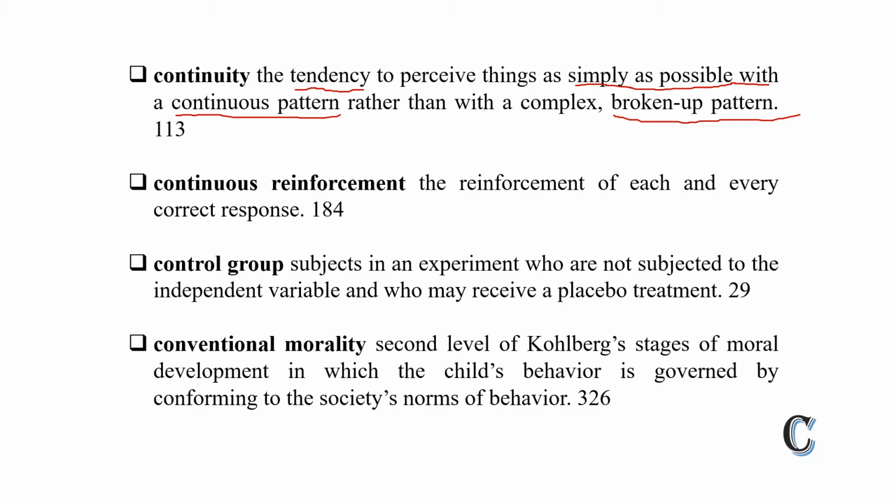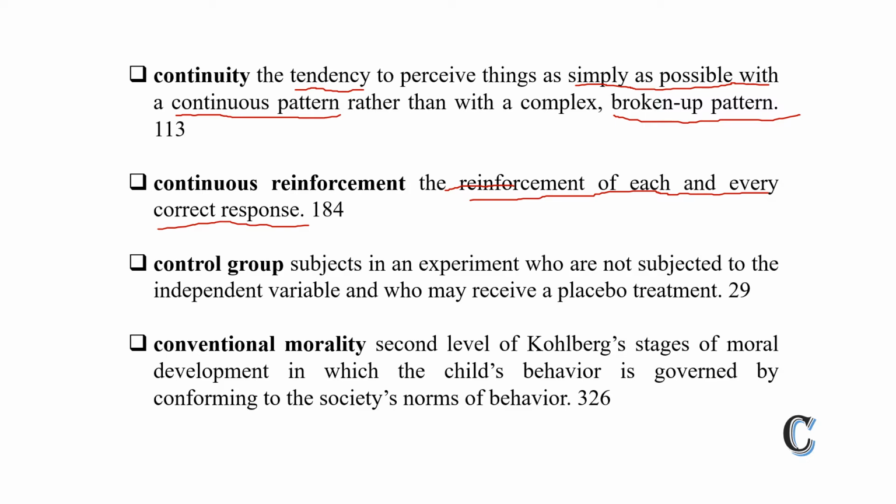Second is continuous reinforcement. What is continuous reinforcement? It is reinforcement of each and every correct response. It means when a subject is doing something correct, then on every correct task he will be given reinforcement. So this is called continuous reinforcement.